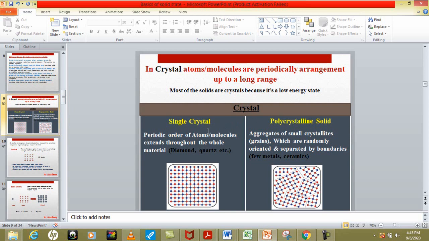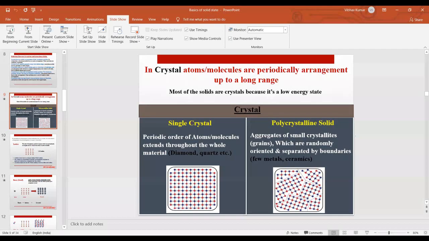Single crystals are the crystals in which the periodic arrangement of atoms extends throughout the whole material, right? And in polycrystalline solids, this arrangement lasts only for a short distance. In this image, you can see throughout the whole crystal you have a definite arrangement. So these kinds of crystals are known as single crystals.